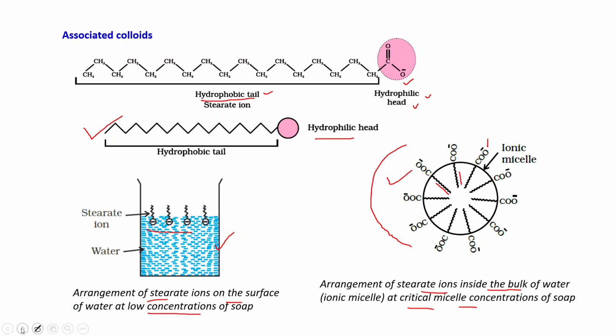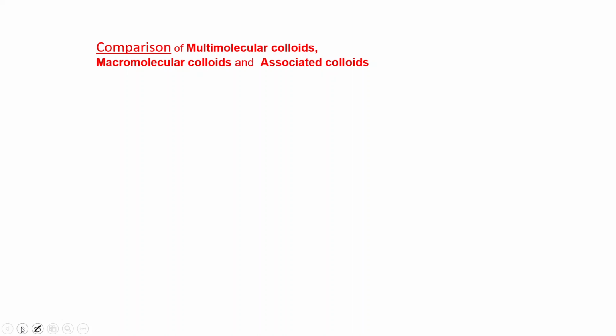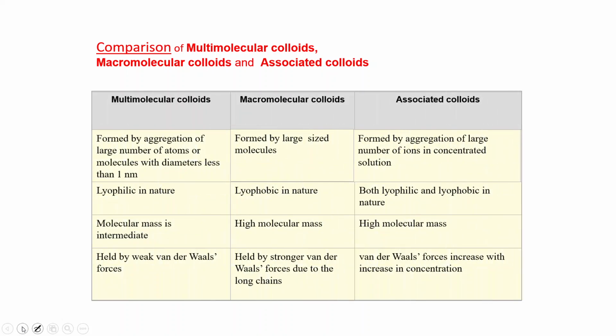And I think you are familiar with the cleaning action of the soap molecule. Now, after discussing this, you must be able to compare the multimolecular colloids, macromolecular colloids, and associated colloids. Let us see one by one. Multimolecular colloids are formed by aggregation of a large number of atoms or molecules with diameter less than 1 nanometer. Macromolecular, formed by large sized molecules. Associated colloids, formed by aggregation of a large number of ions in concentrated solution.